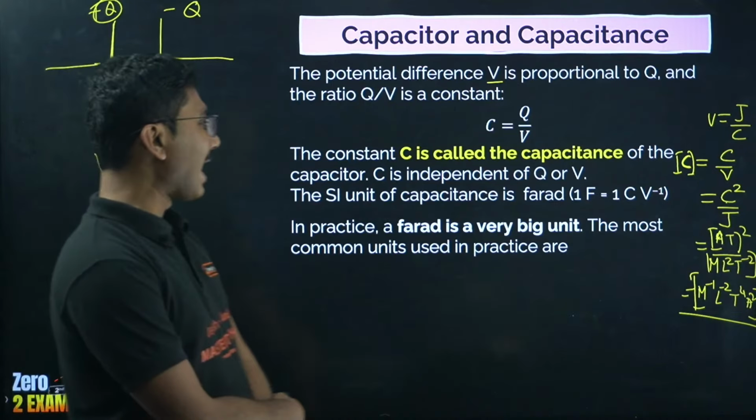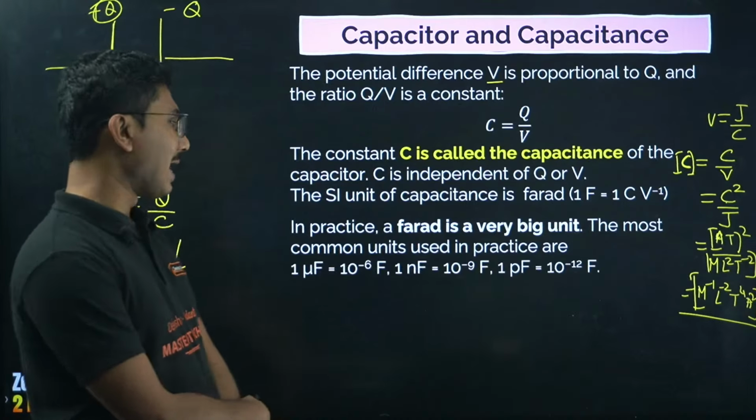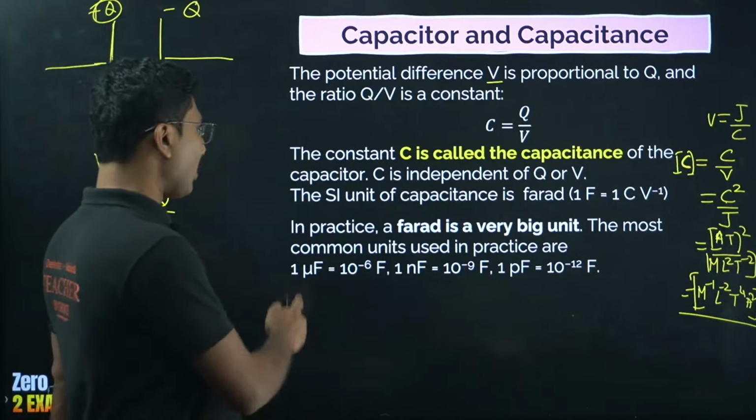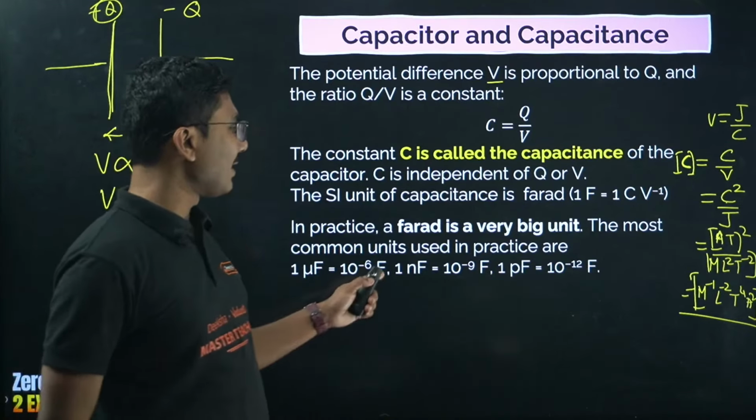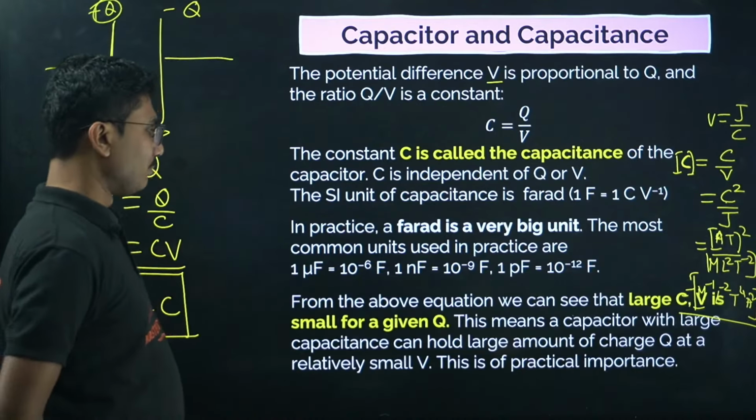In practice, farad is a very big unit. The most common units used in practice are microfarad, nanofarad, picofarad, etc. Microfarad is 10 to the power of minus 6 farad, nanofarad obviously minus 9, and pico is minus 12.